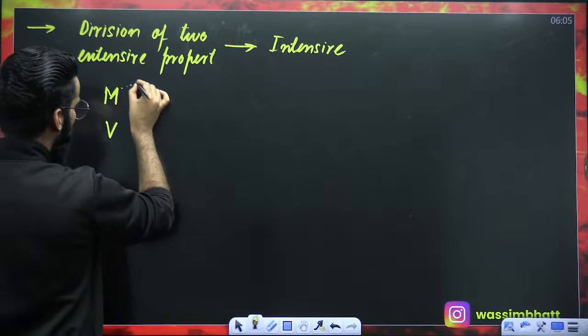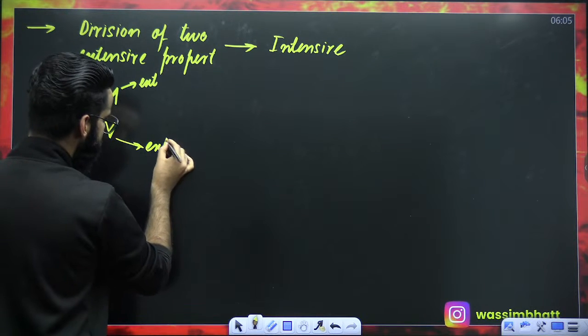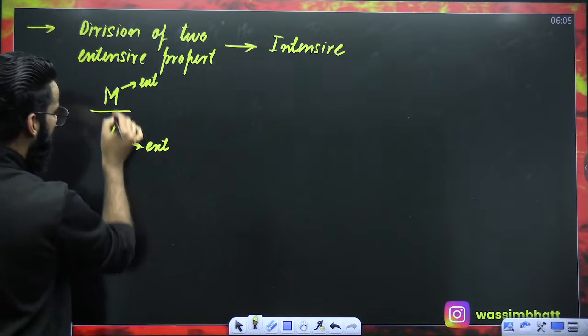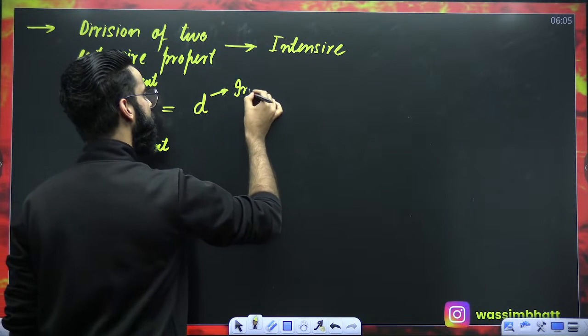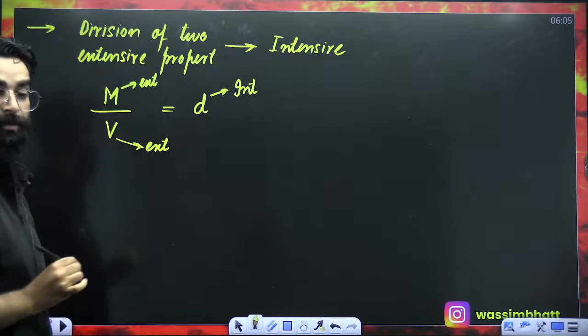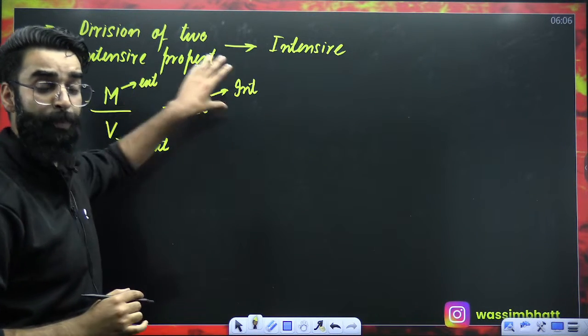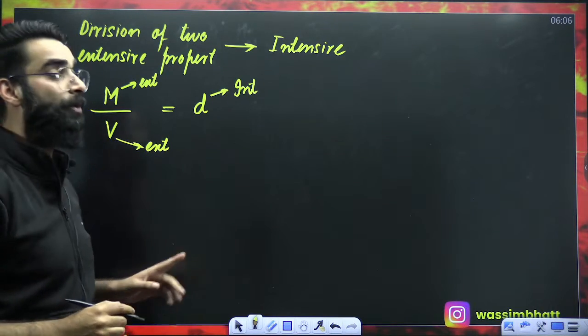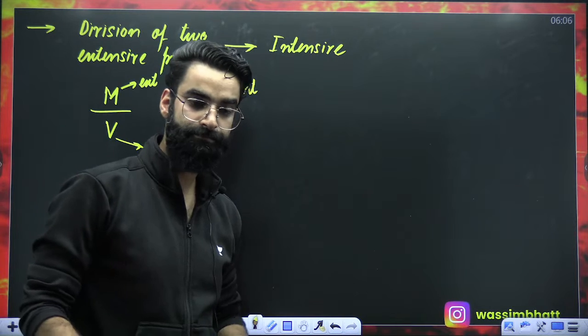Now tell me whether mass is extensive or intensive. This is extensive. Volume, it is extensive. If I divide the two, mass by volume, it will be density. And density is the example of what? Density is the example of intensive property. So basically, when you divide 2 extensive properties, the new property that comes into play will be intensive in nature. Simple.